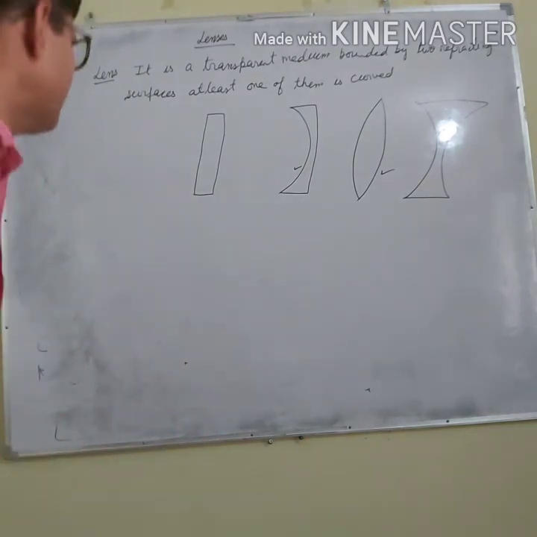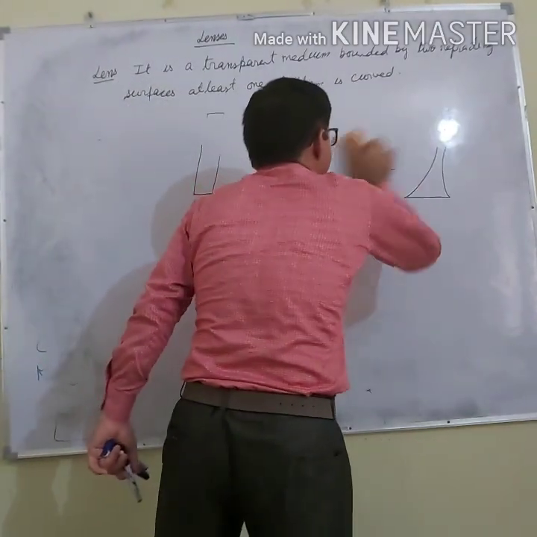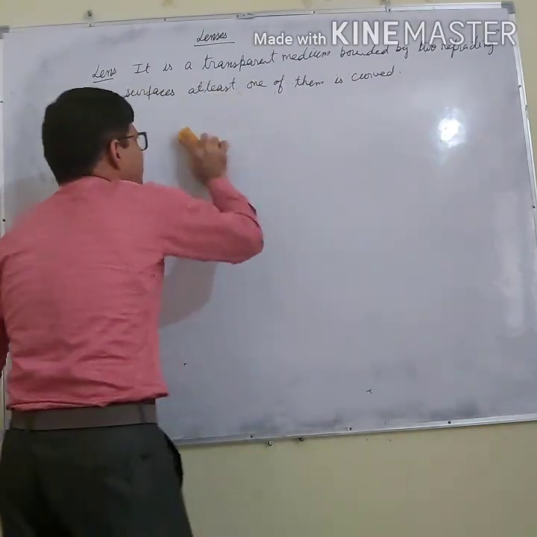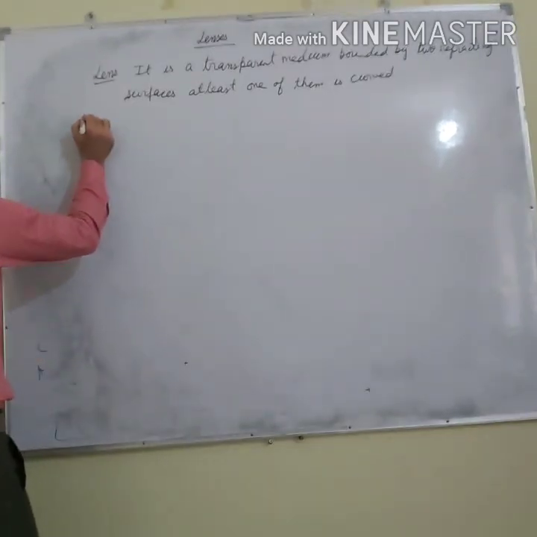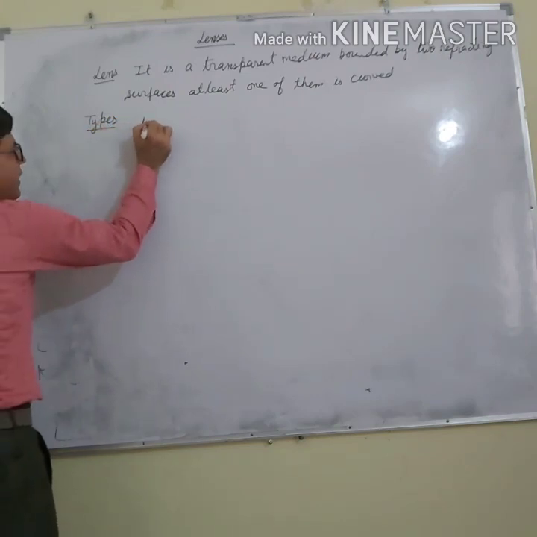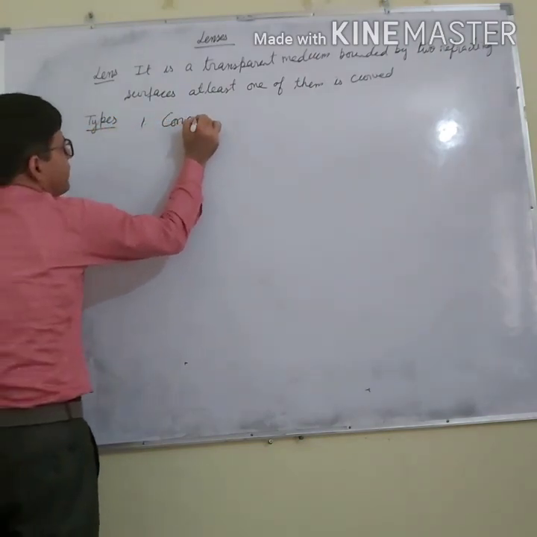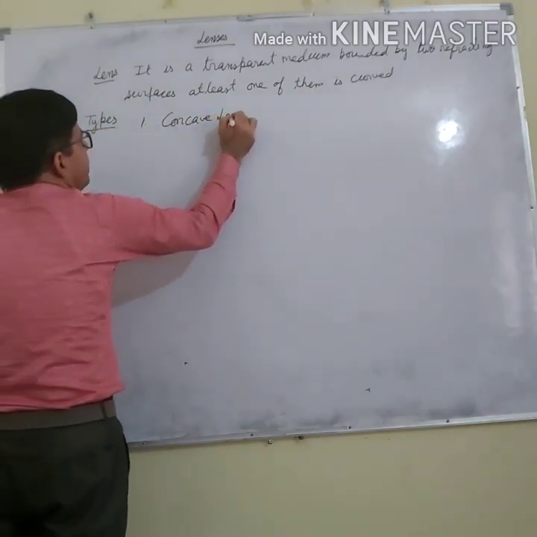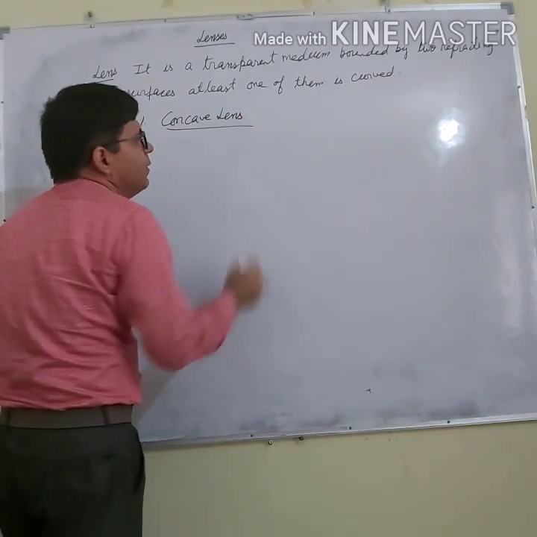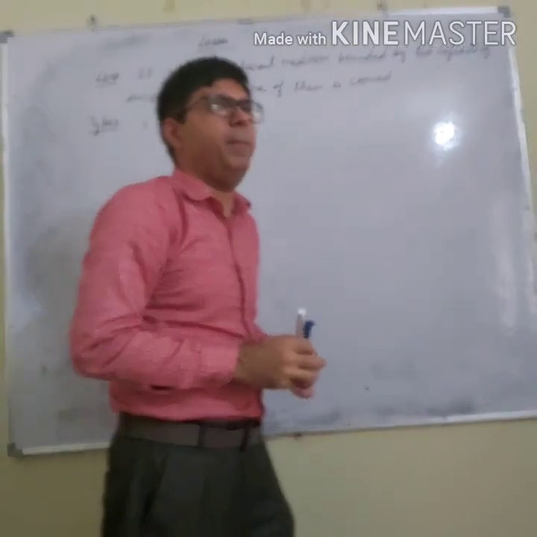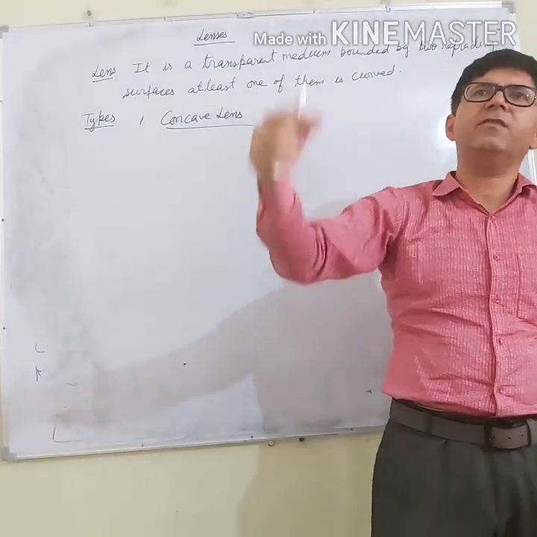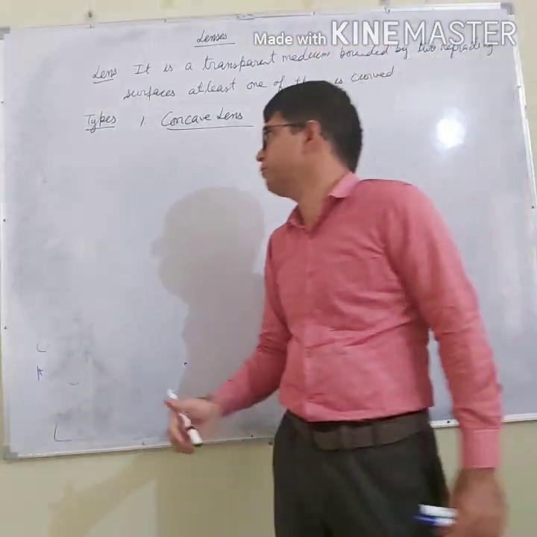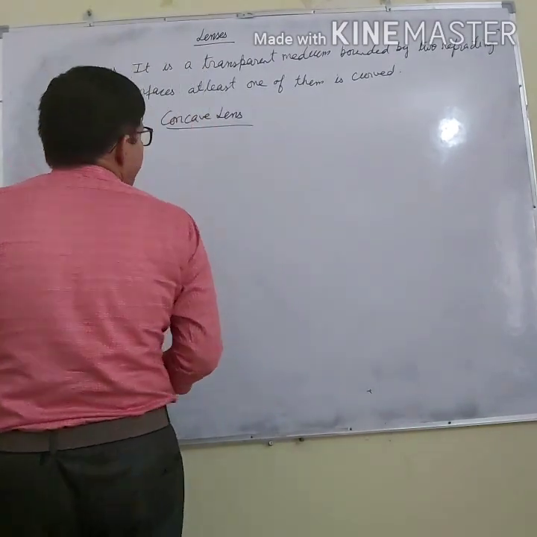Now, types of lenses. What are the types of lenses? Lenses are of two types. First is the concave lens. This lens is used by the people in spectacles who are unable to see the distant objects clearly. What is the concave lens?